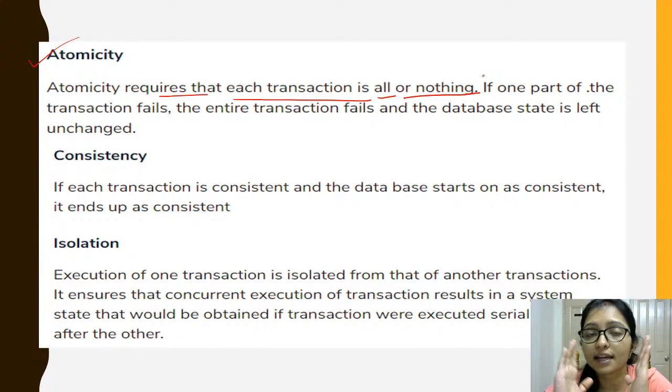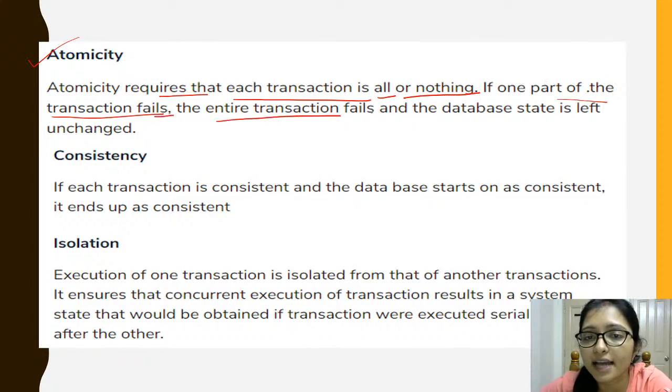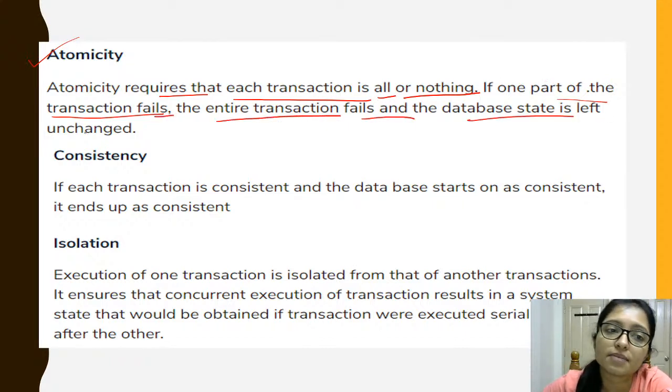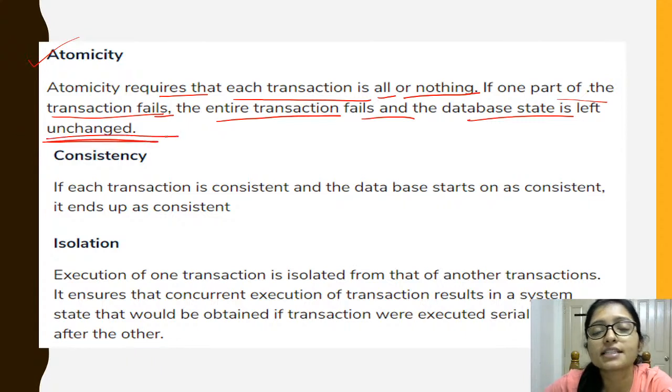It is either complete or nothing, that is atomicity, right? If one part of the transaction fails, the entire transaction fails and the database is left unchanged. Unchanged means we actually roll back, right?